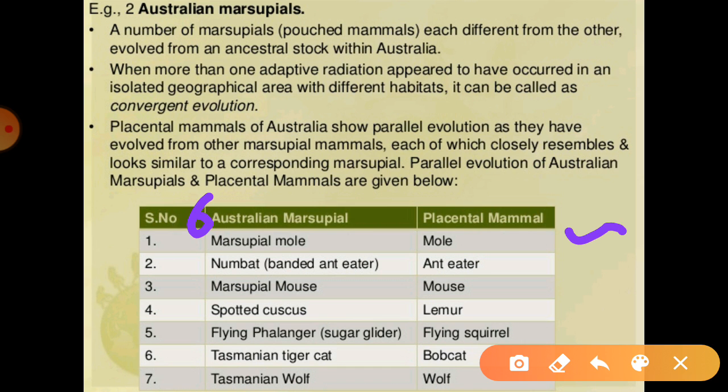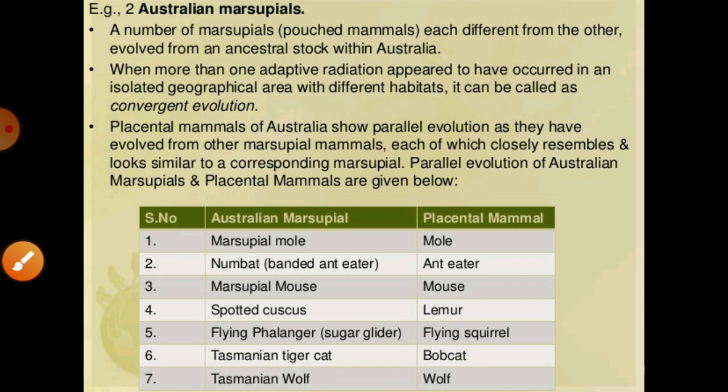So these all are the different organisms. Even so, many times the question can be asked about the Tasmanian tiger cat, that is especially in placental mammals, that is called the bobcat, or Tasmanian wolf, that is called the wolf. So they can be just changed in that particular condition. Means they parallelly evolved in different regions, in different adaptive conditions.